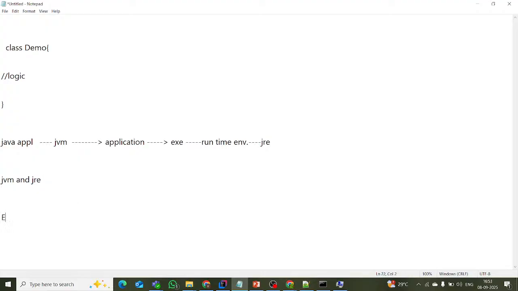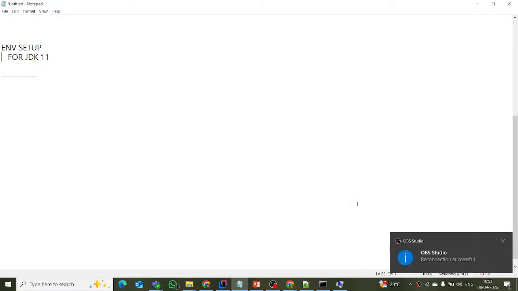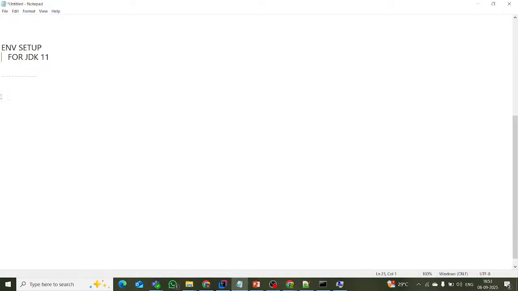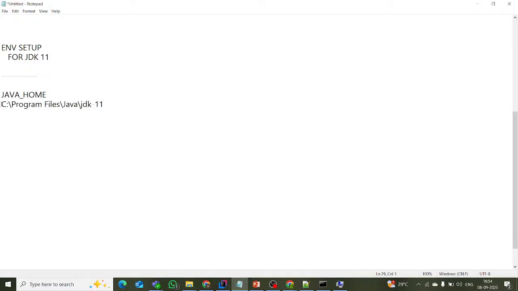So env setup is nothing but environment variable setup. So JAVA_HOME. After that, the path should be this one: C, program files, Java.